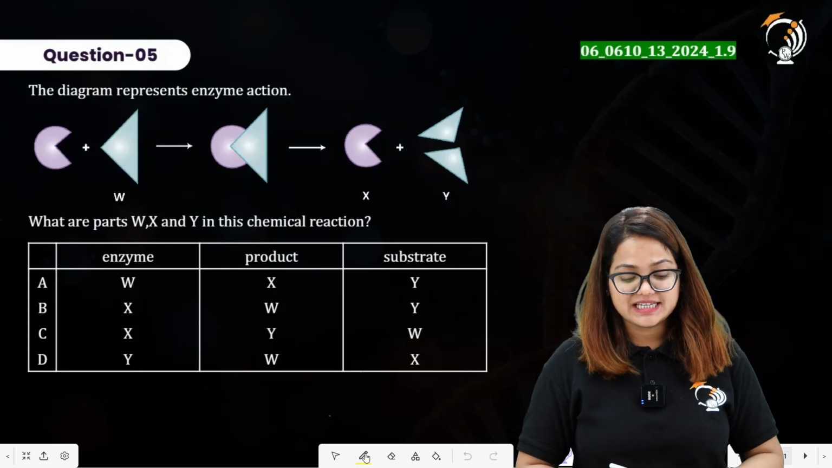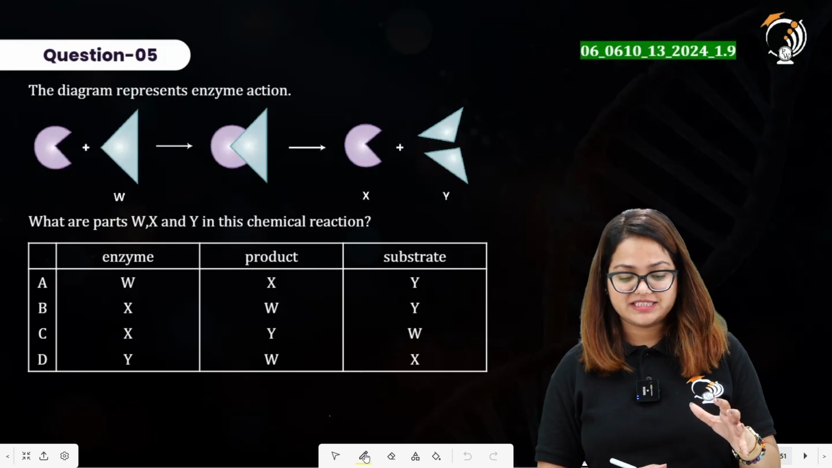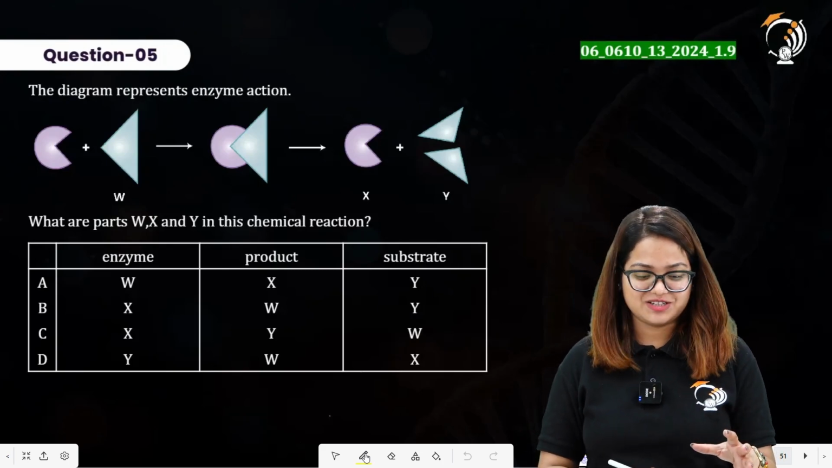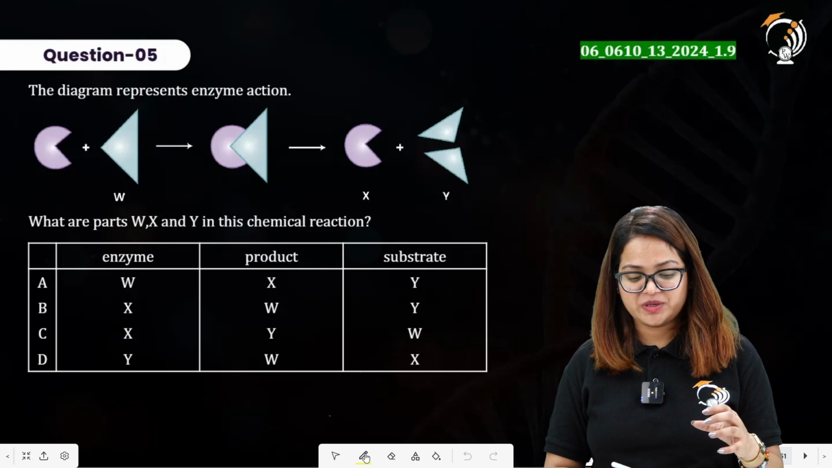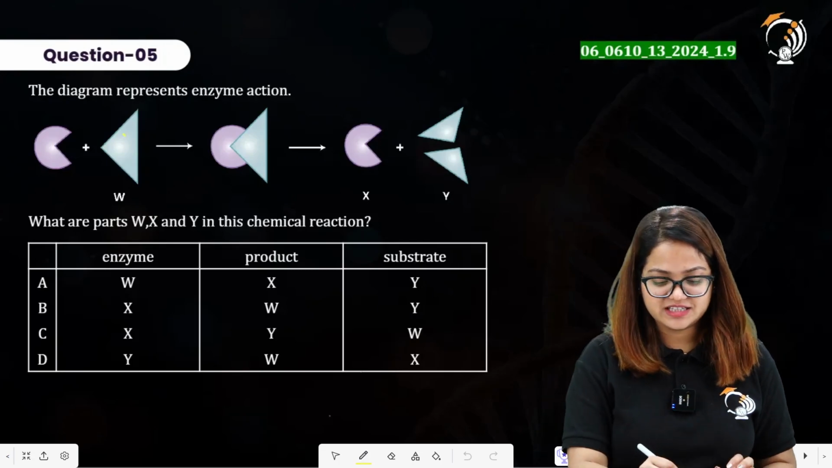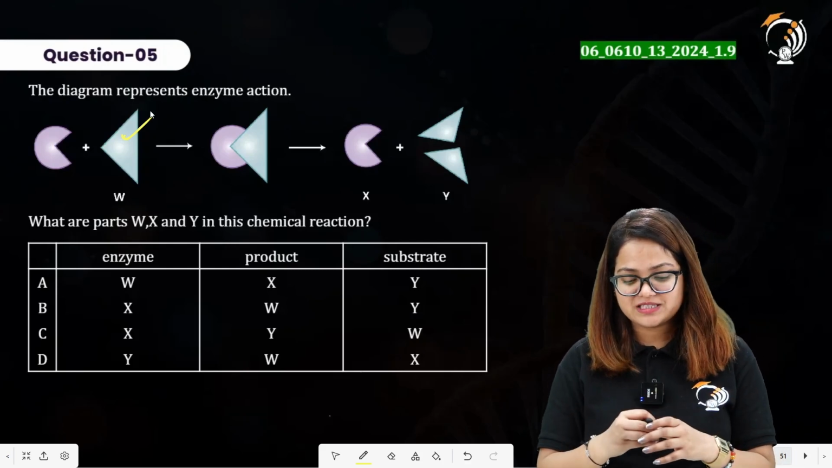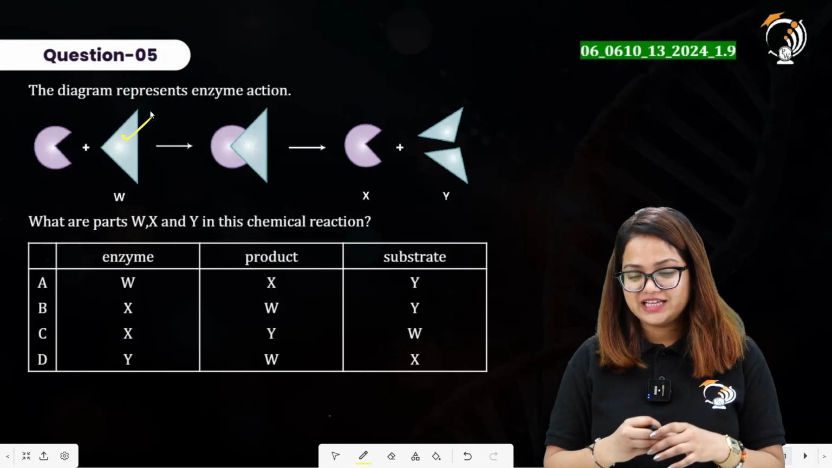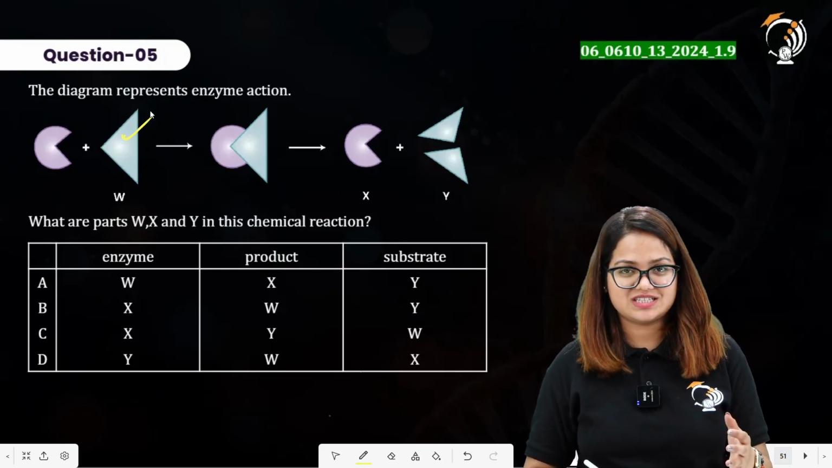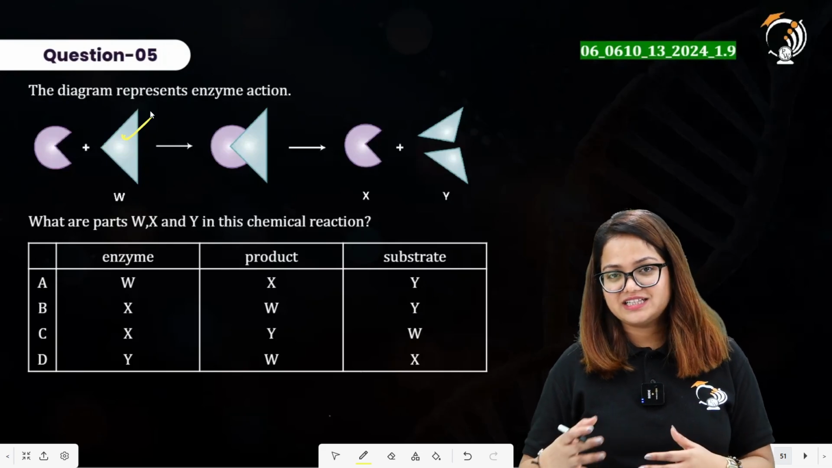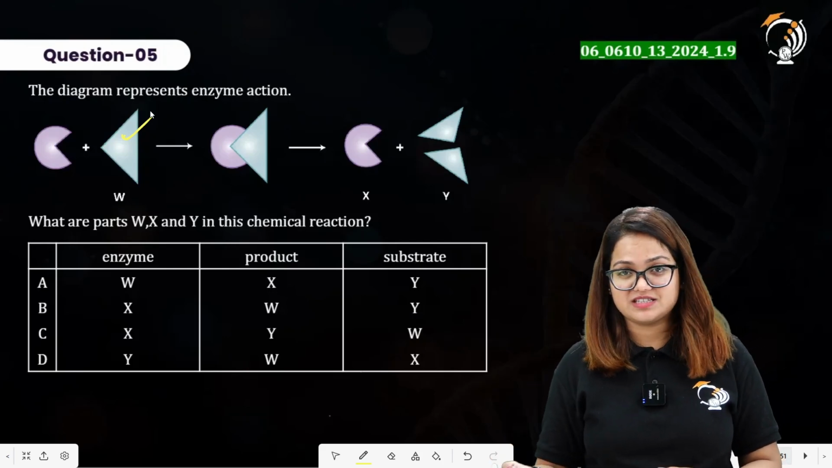The diagram represents enzyme action. All right. Now you can tell here that on the left hand side, it is a substance. It has a shape. The substance on the right hand side is fitting into that substance on the left. It is forming a complex. And then the substance on the left hand side is not showing a change in its shape or structure, and on the right hand side the substance was converted into other structures, other molecules.